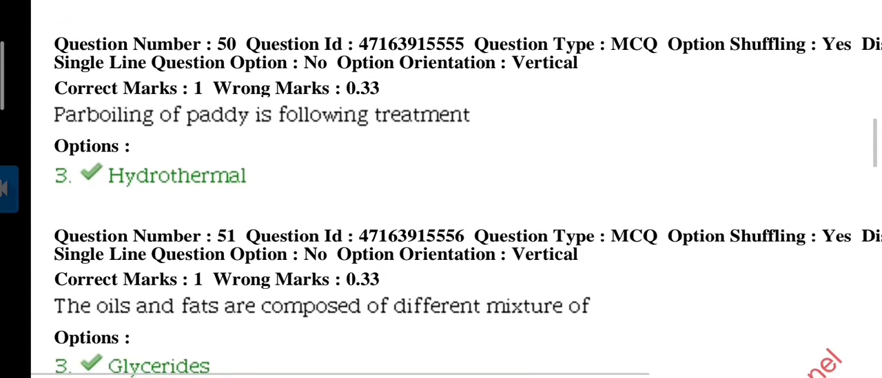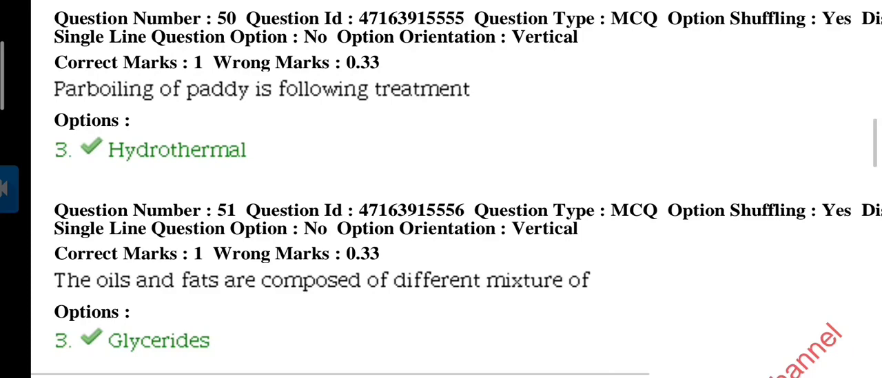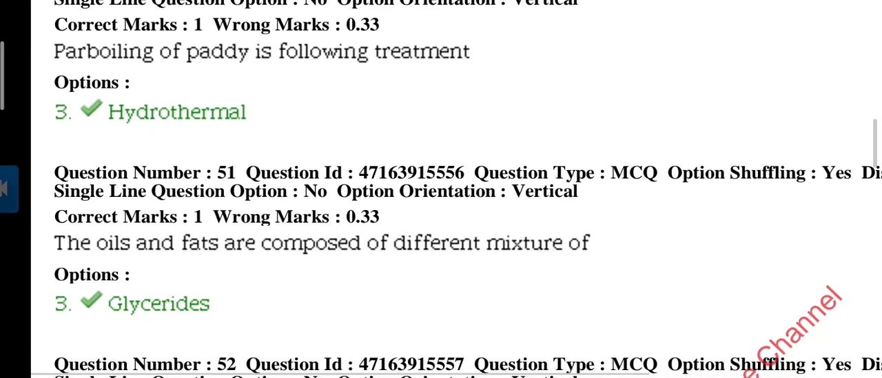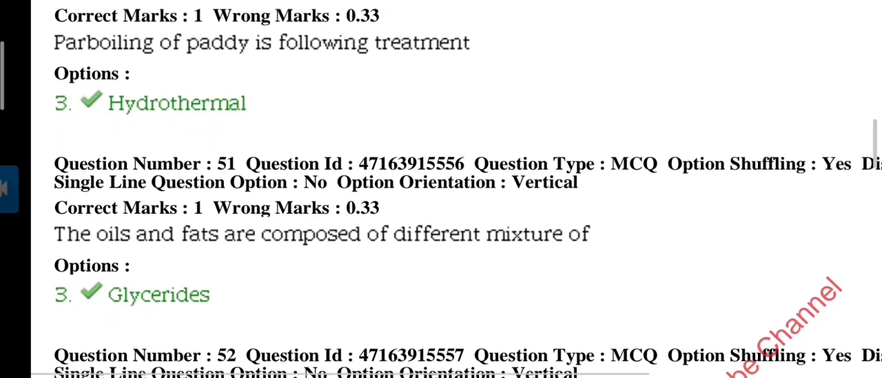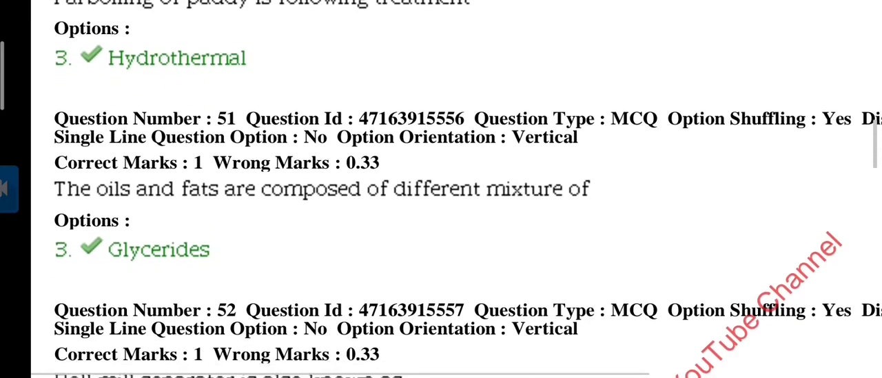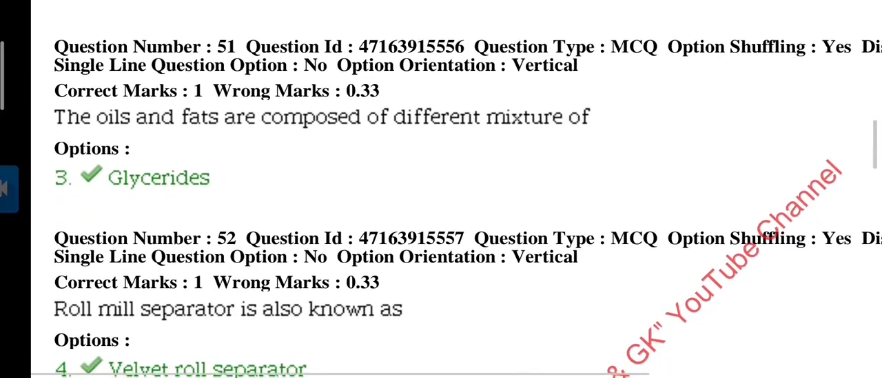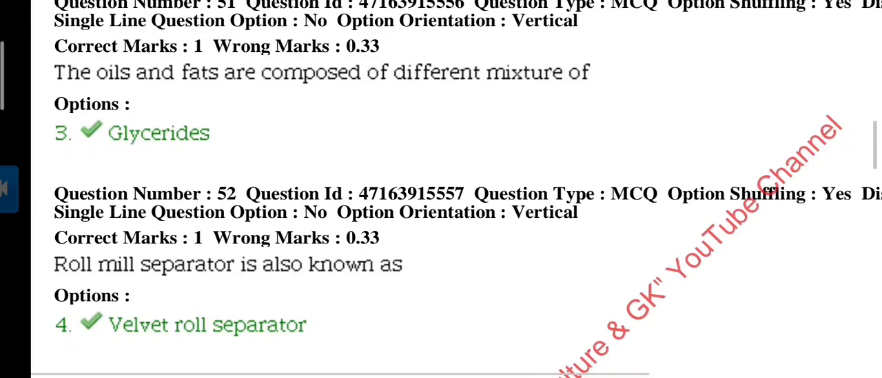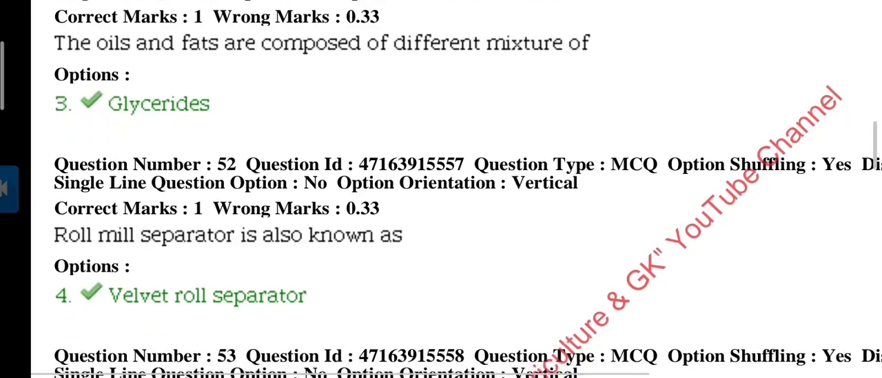Question 50. Parboiling of paddy is the following treatment, answer is hydrothermal. In this process, vitamin B of rice can be saved. Next question. The oils and fats are composed of different mixtures of, answer is third, glycerides.